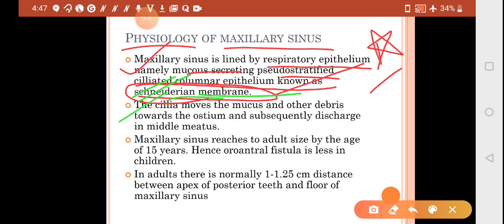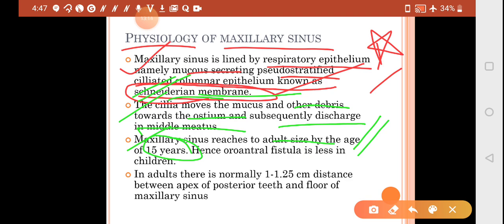The cilia move the mucus and other debris towards the ostium, and the ostium is going to discharge into your middle meatus. Maxillary sinus is going to attain the adult size by the age of 15 years. A question of some medical question. So they can ask you, when is the maxillary sinus going to attain the adult size? Even I think it was asked in PGI a few years back. So the maxillary sinus reaches the adult size by the age of 15 years.